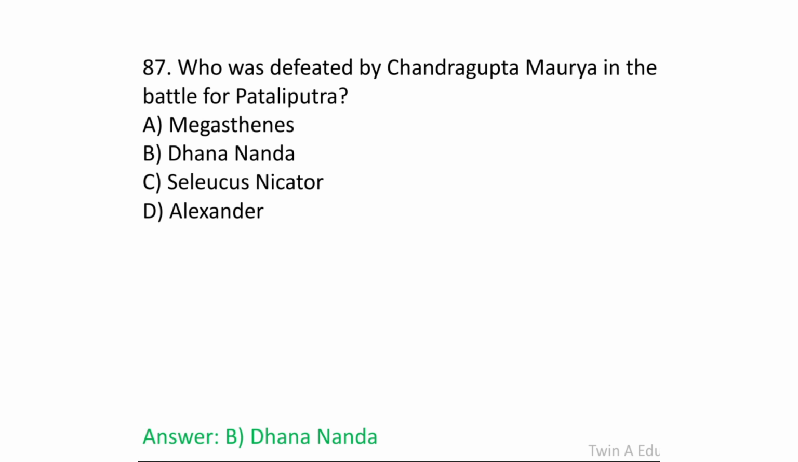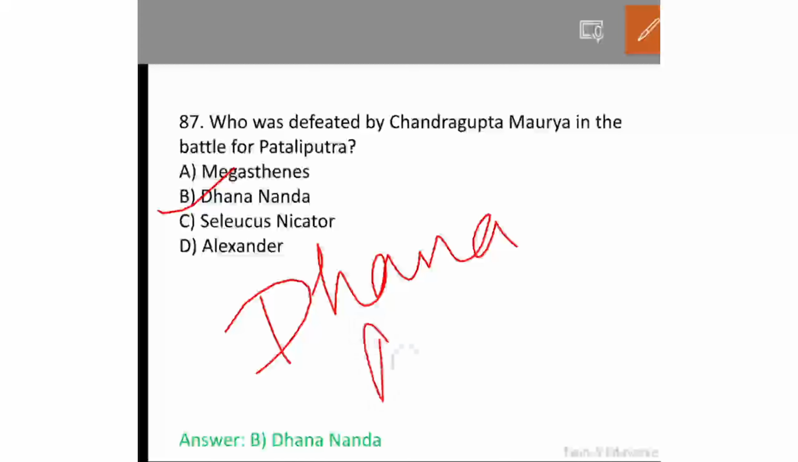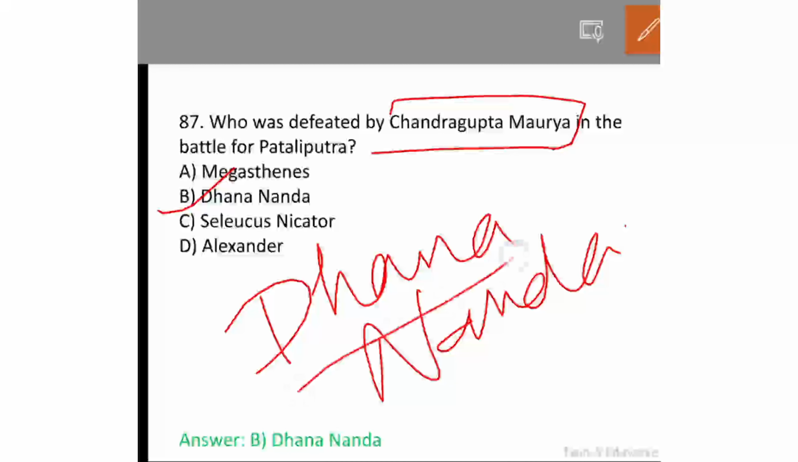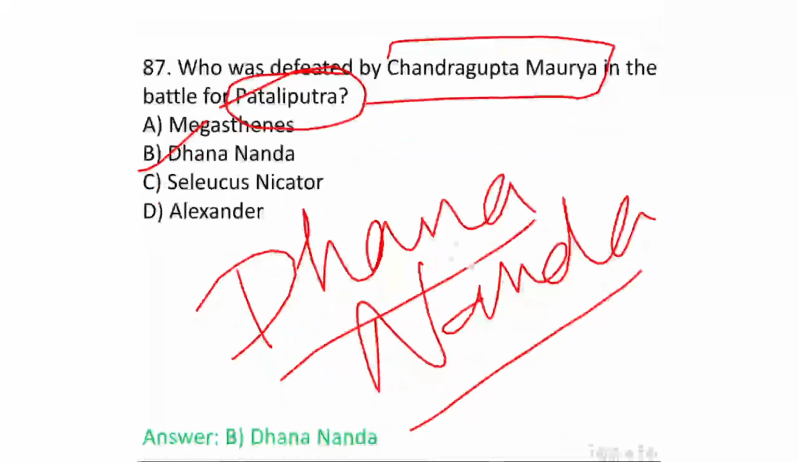Who was defeated by Chandragupta Maurya in the battle for Pataliputra? The answer is option B, Dhanananda. Chandragupta Maurya defeated Dhanananda in the battle of Pataliputra.